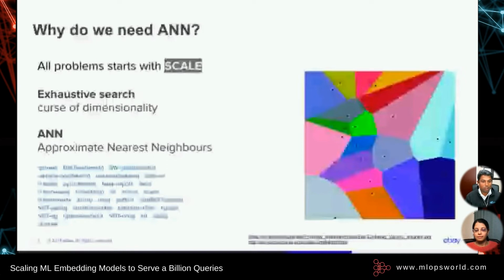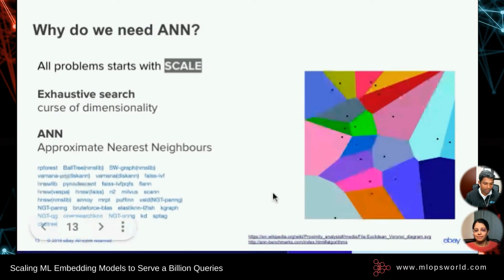IVF uses something called clustering, and in simple terms, it breaks the whole search space of these 768 dimensions into smaller clusters, more specifically called Voronoi cells. So once it has learned the data to break these clusters, when we search through this index, we don't search through the entire space, rather we search for neighbors only in part of the space thanks to this cluster index. I know it has lots of information, and it's a whirlwind tour of what embeddings mean and how we search them.